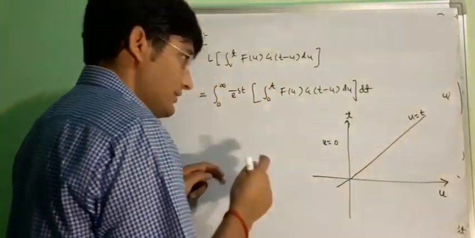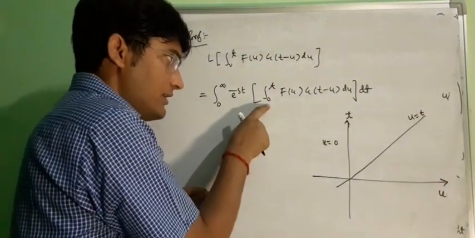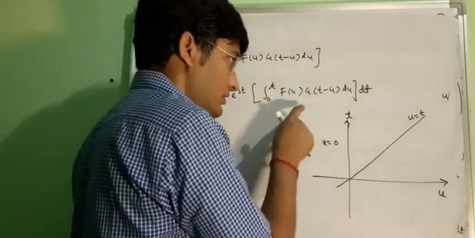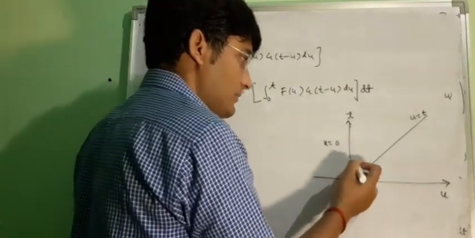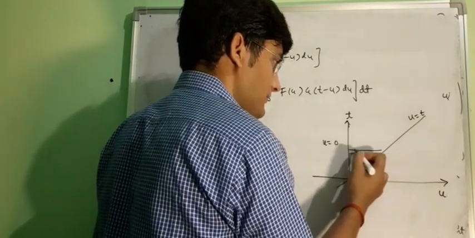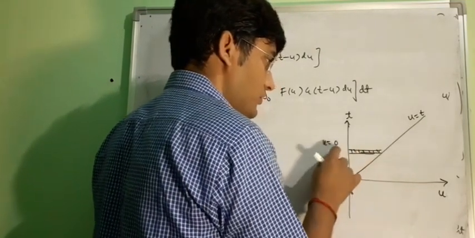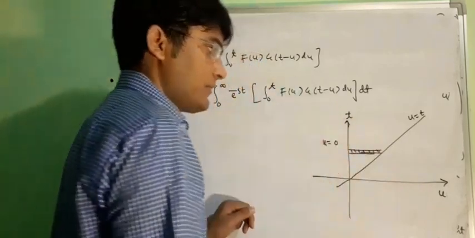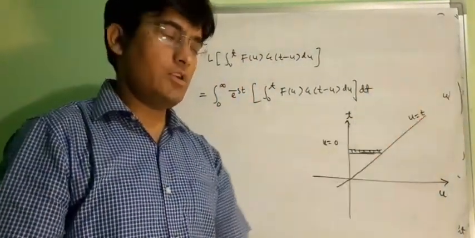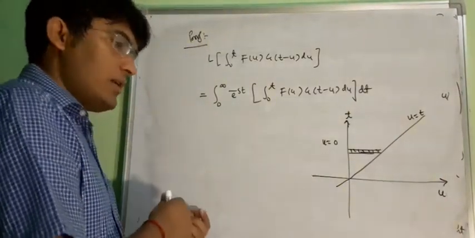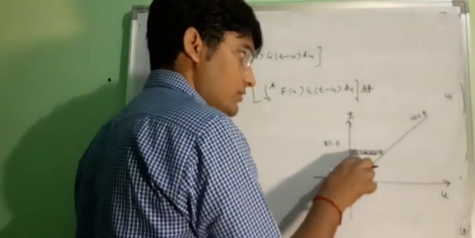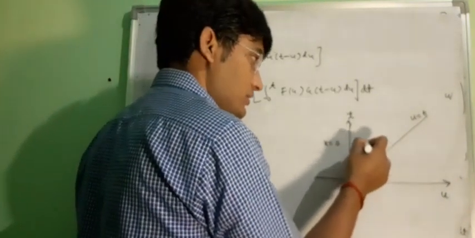Initially our limits are in terms of t, and u is from 0 to t. That means initially we have a horizontal strip like this, where u is from 0 to t, and then t goes from this point to the higher point of the region.